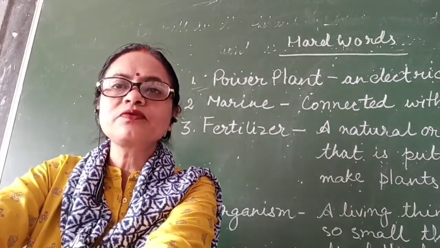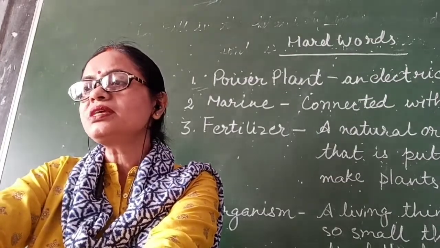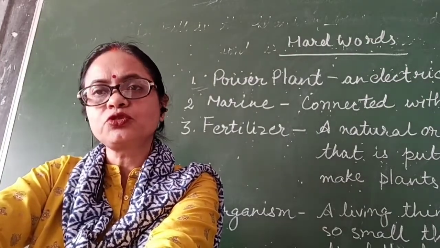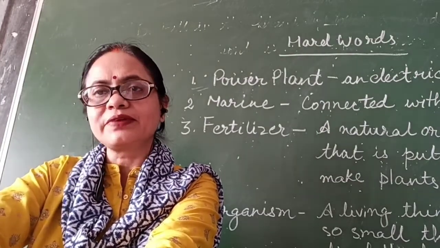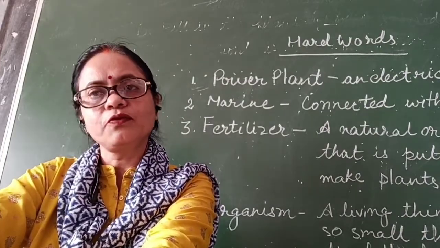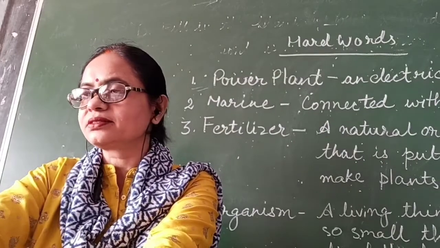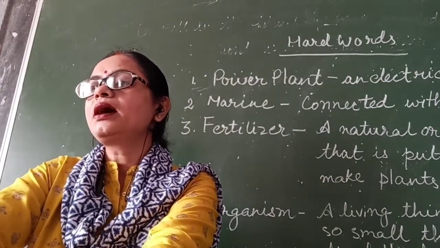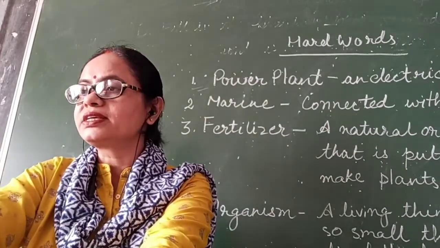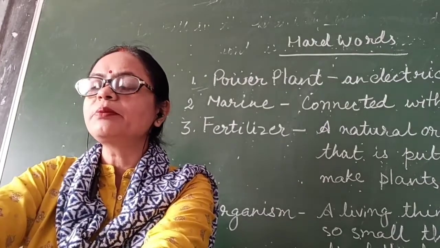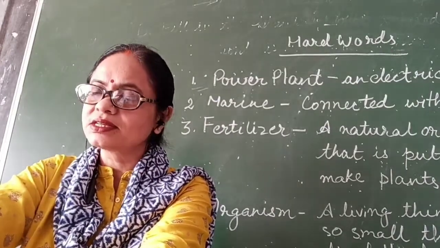So household waste is called domestic waste, and people throw their domestic wastes in the river or water bodies.